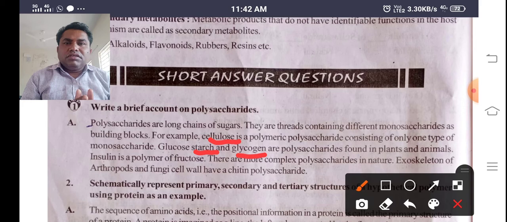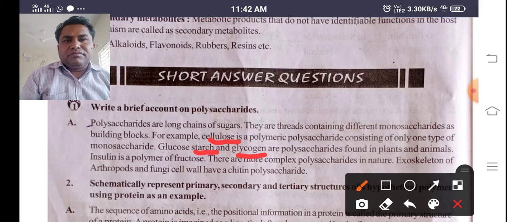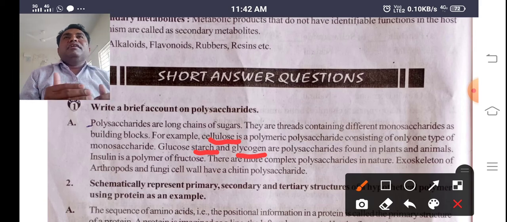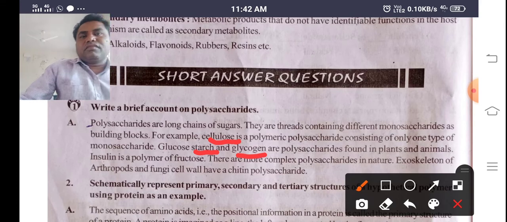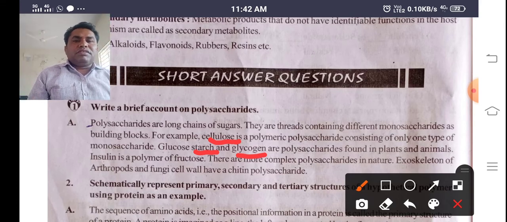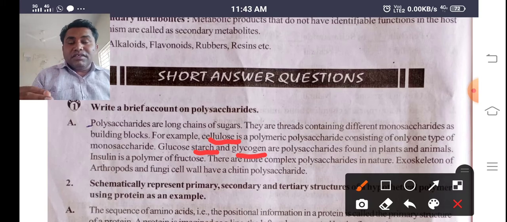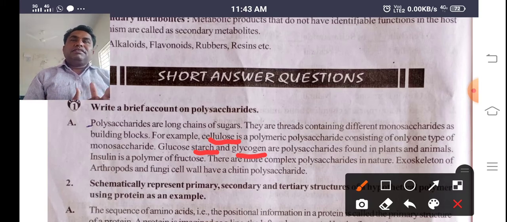Let us keep in mind, polysaccharides are sugars, nothing but carbohydrates. There are simple carbohydrates, complex carbohydrates, and a number of types of carbohydrates. Simple means only one glucose molecule; depending on the number of glucose molecules, there are sugars like fructose, lactose, glucose. They are mainly monosaccharides, disaccharides, trisaccharides.